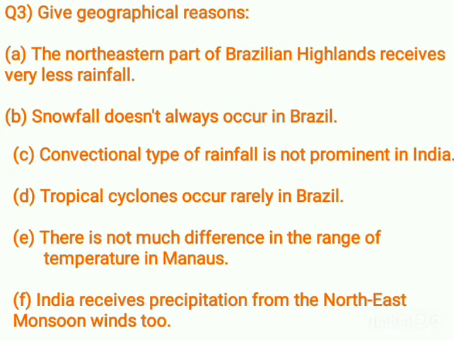Next question, question number 3. Give geographical reasons. First one, the northeastern part of Brazilian highlands receive very less rainfall. Next question, snowfall doesn't always occur in Brazil. Third, convectional type of rainfall is not prominent in India.